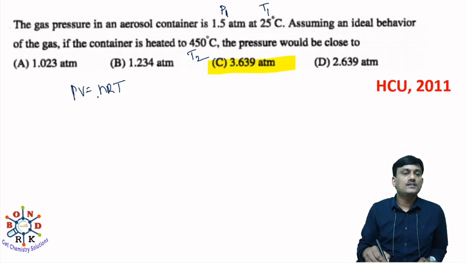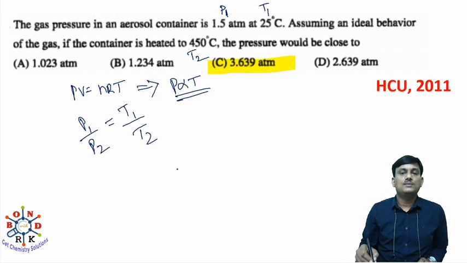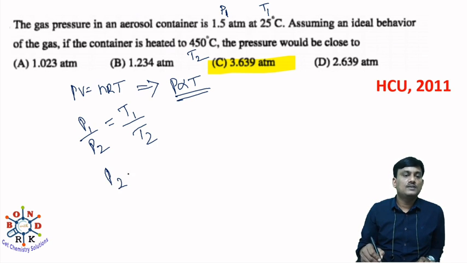P is directly proportional to T. So P1 by P2 is equal to T1 by T2. At constant volume, P is directly proportional to T. You have to find out P2. So P2 is equal to P1 T2 by T1.